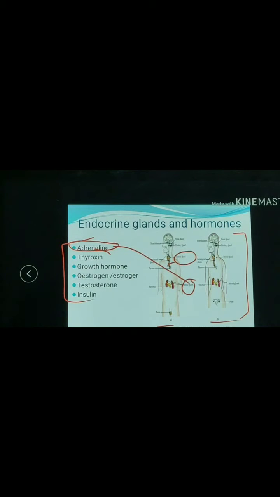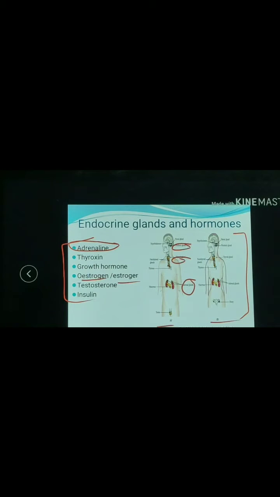Then next is growth hormone, secreted by the pituitary gland present in our brain.